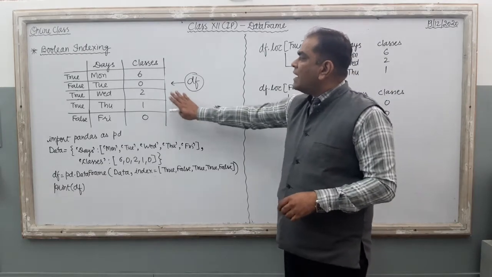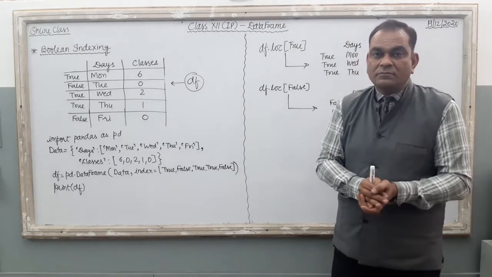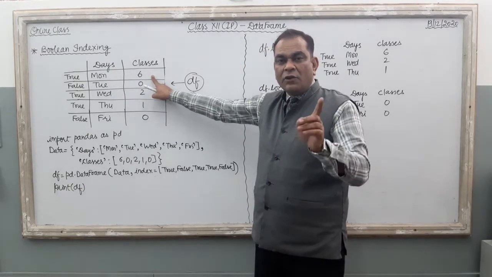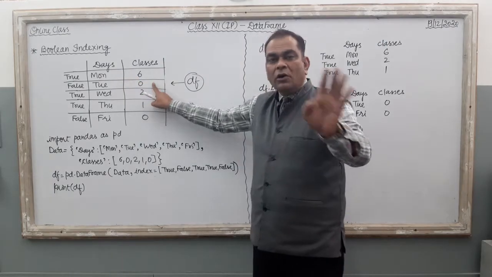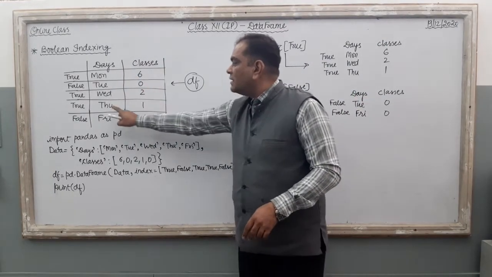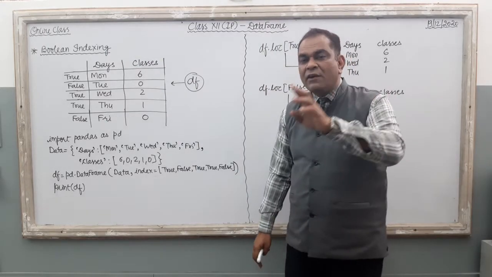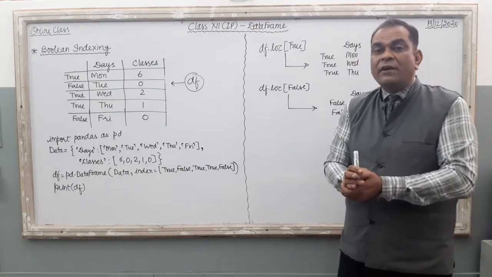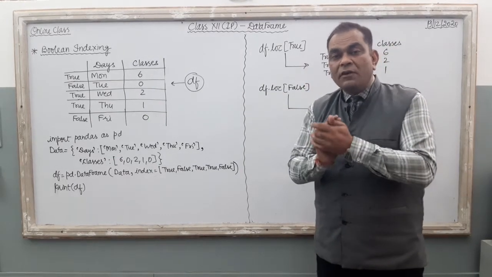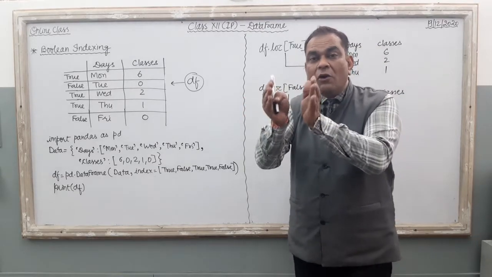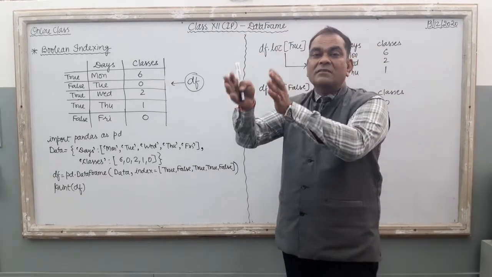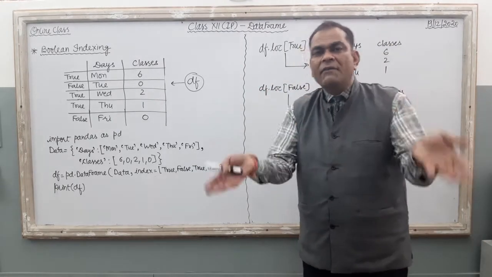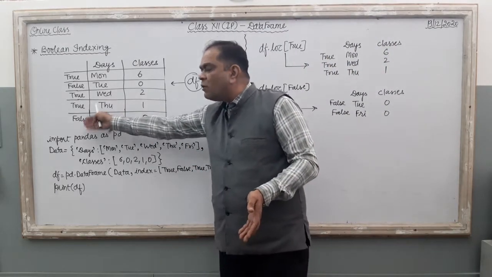Suppose I have taken the example of your online classes only, right? On Monday there are 6 online classes for your class. On Tuesday there is no online class. Wednesday 2 classes are there. Thursday 1 class is there, and then on Friday there is no online class for you. Right, so we can divide this data frame into two different parts. The first part where you are having your online class, these rows are under the category of true. Right, on some days you are not having the online class, so there we can use false.